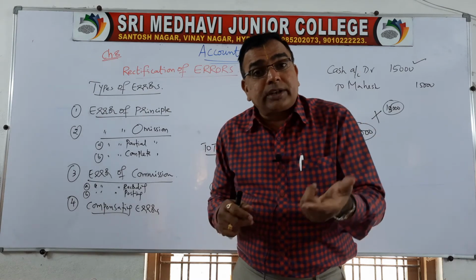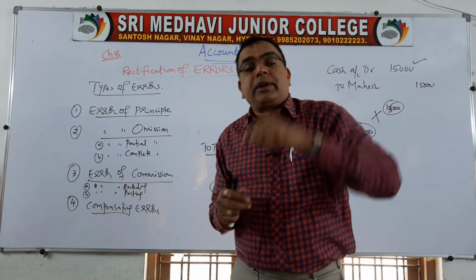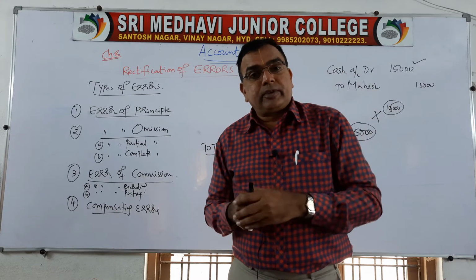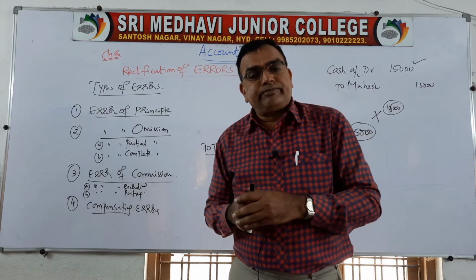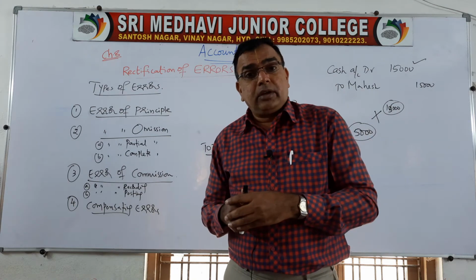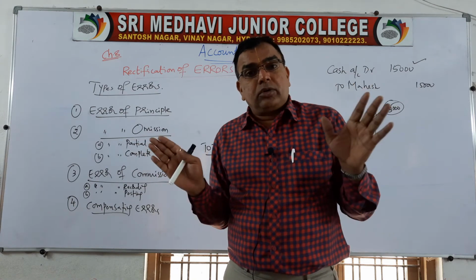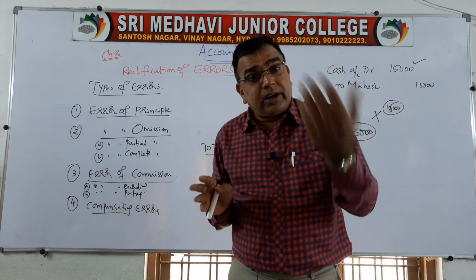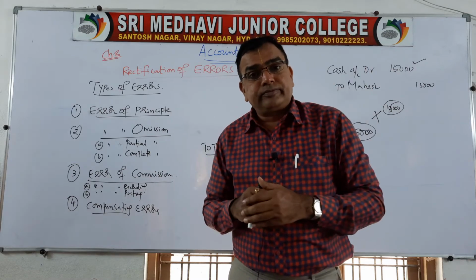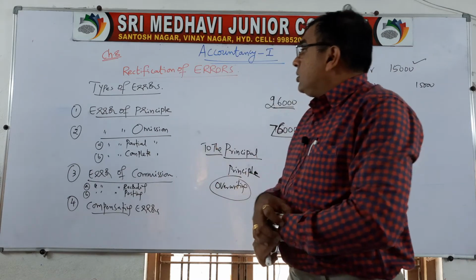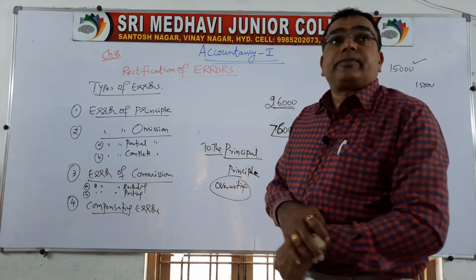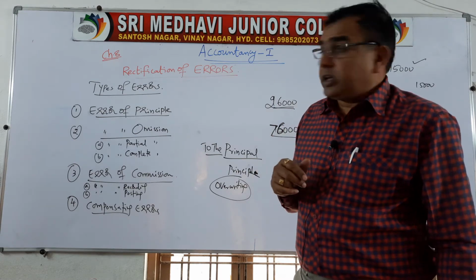So how do you have to correct it? By writing a separate entry with the correct name and correct figure. But overwriting is not allowed. Clear? If overwriting is done, it is not called accounting. Clear? Now, how many types of errors are there?